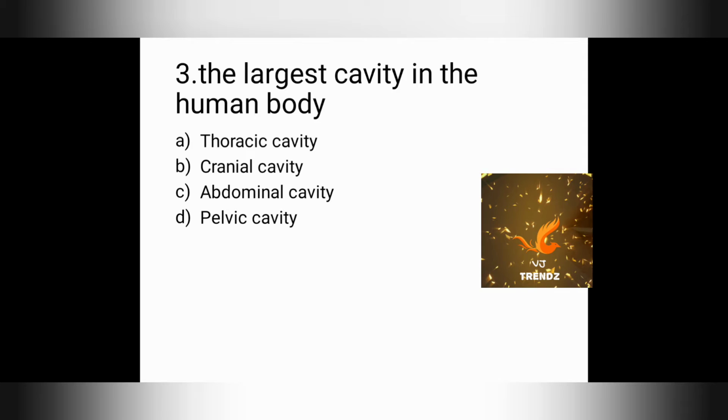The largest cavity in the human body. The options are thoracic cavity, cranial cavity, abdominal cavity and pelvic cavity. The answer is abdominal cavity. The reason is, first we have to know about the boundaries of the abdominal cavity. The upper boundary is the diaphragm and the lower boundary is the upper plane of the pelvic cavity. So that is why the answer is abdominal cavity.